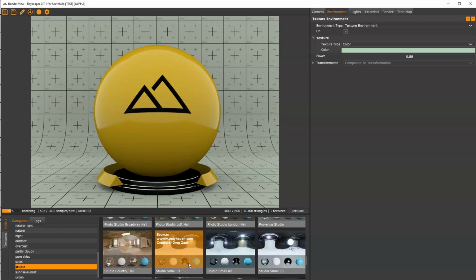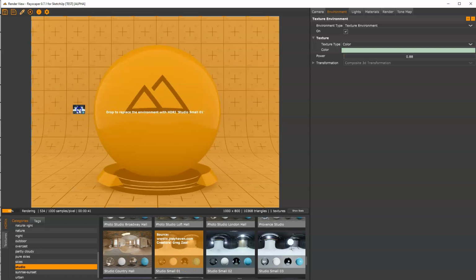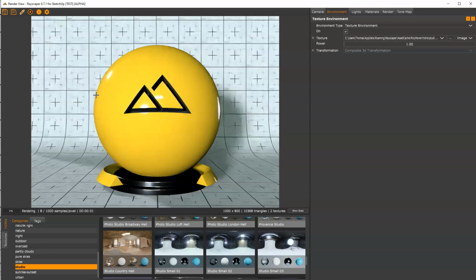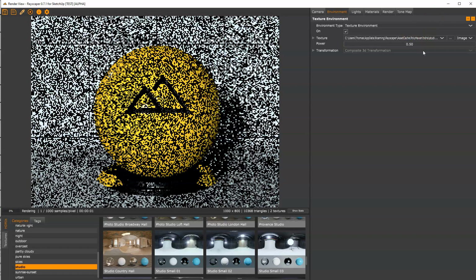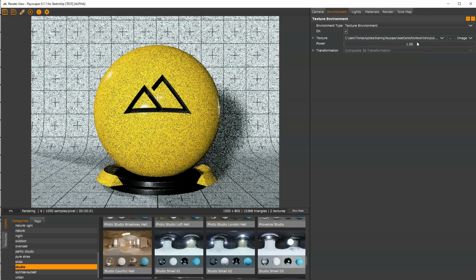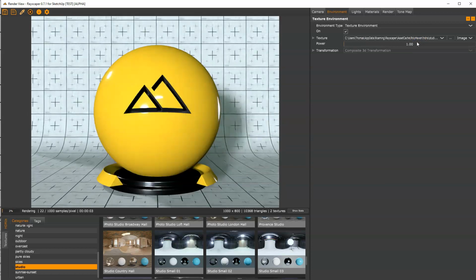So you can just simply drag and drop the HDRI to Rayscaper. It will then download the HDRI, cache it on your disk, and configure it in Rayscaper. You can do things like adjust the power here, but let's just leave it at 1.